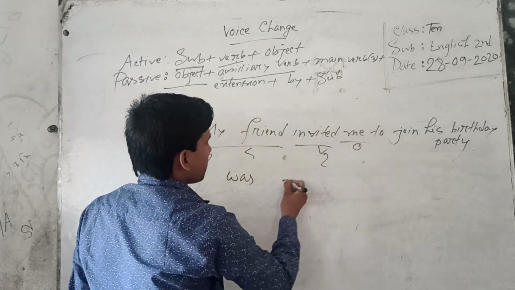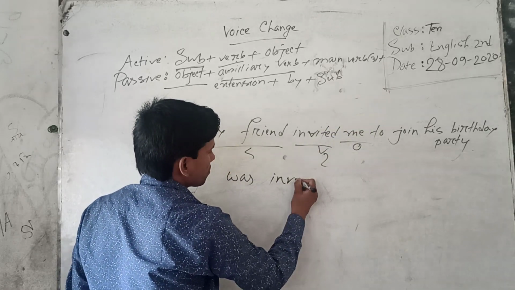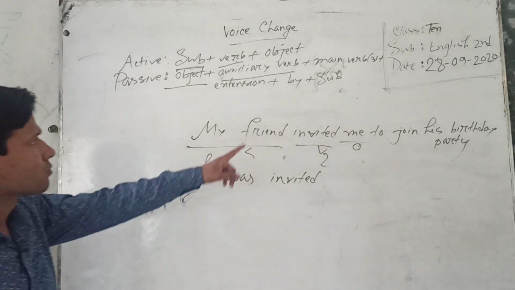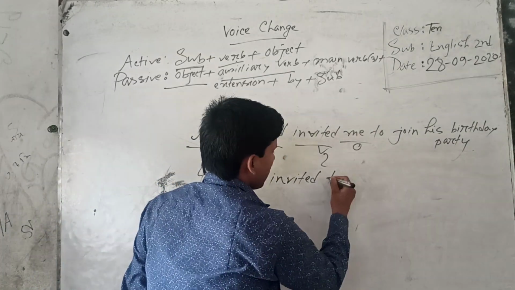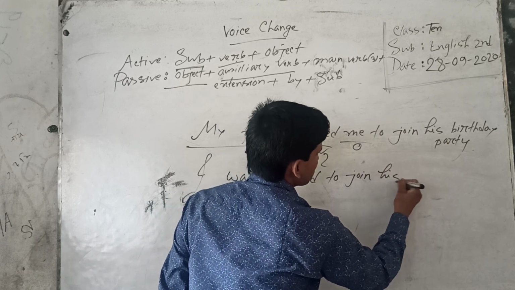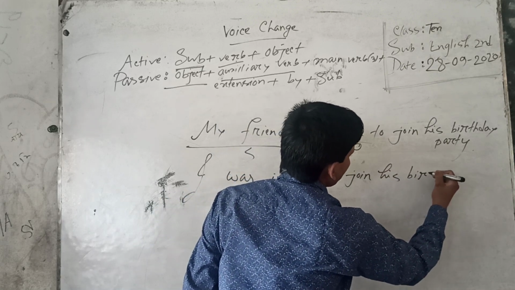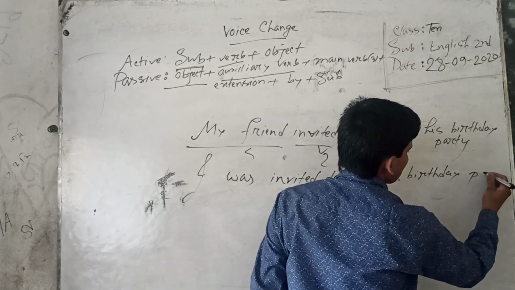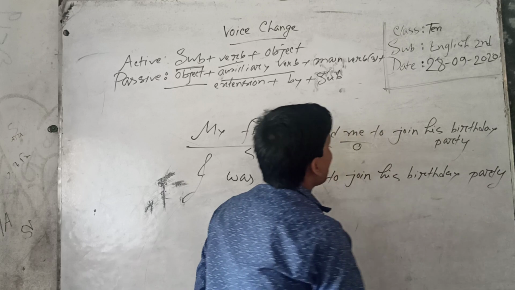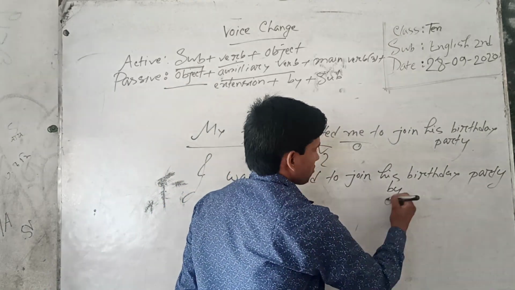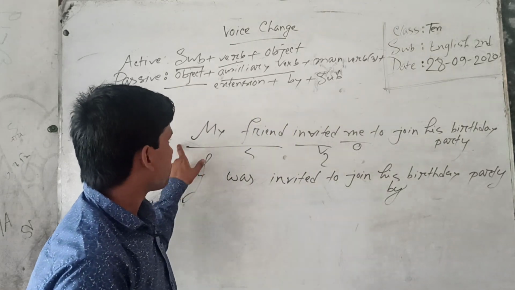Then main verb 3, invited. Then extension, to join his birthday party. Extension plus by plus subject, my friend.